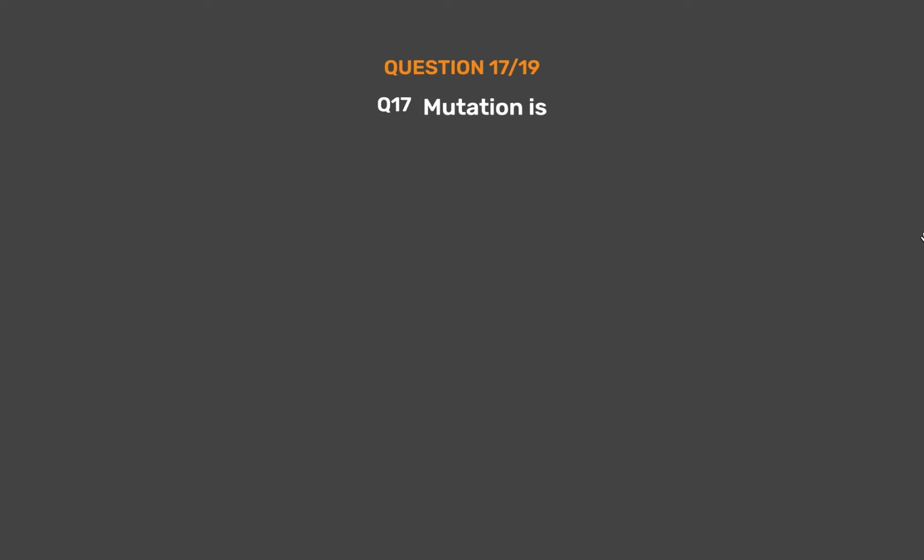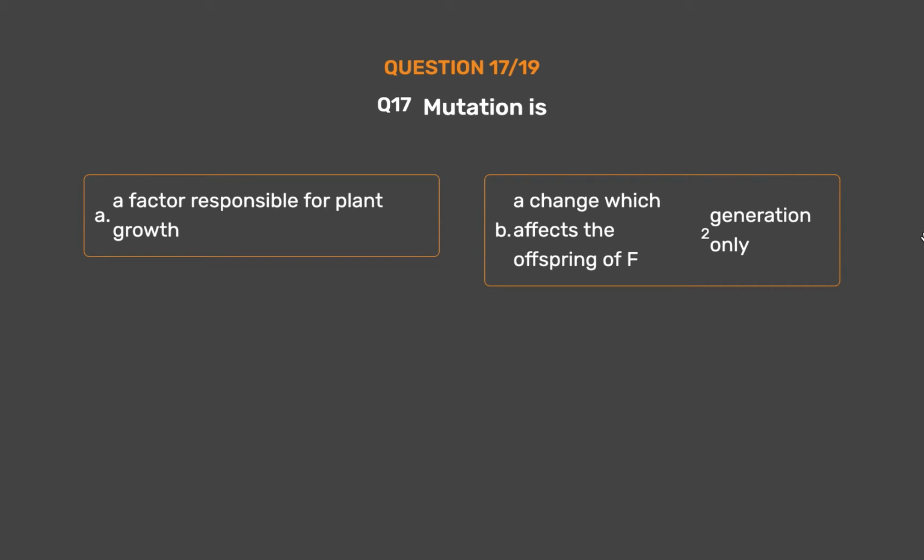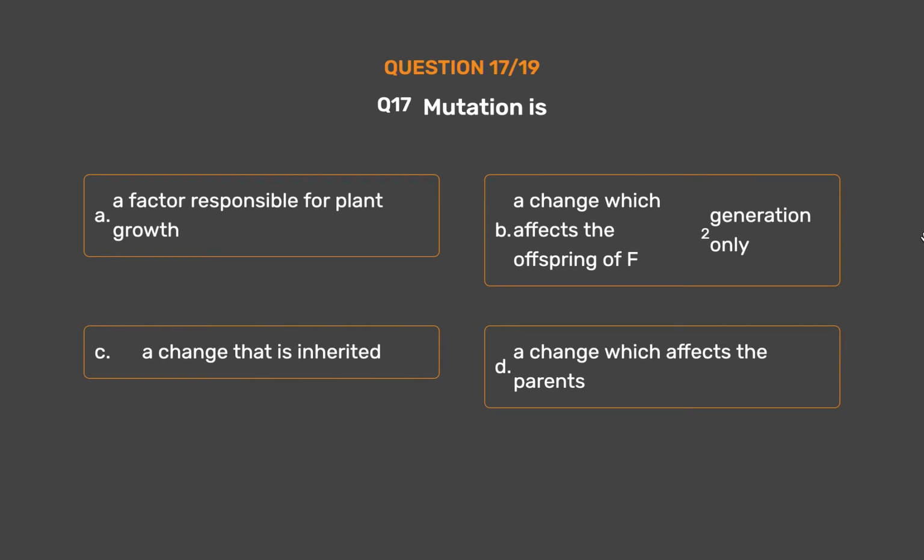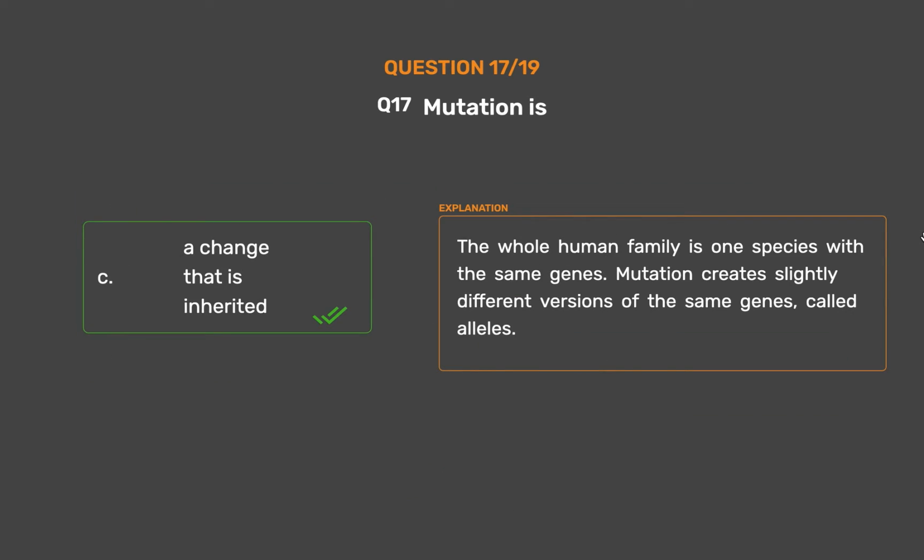Question number 17. Mutation is: Option A, a factor responsible for plant growth. Option B, a change which affects the offspring of F2 generation only. Option C, a change that is inherited. Option D, a change which affects the parents. The correct answer is option C, a change that is inherited. The whole human family is one species with the same genes. Mutation creates slightly different versions of the same genes, called alleles.